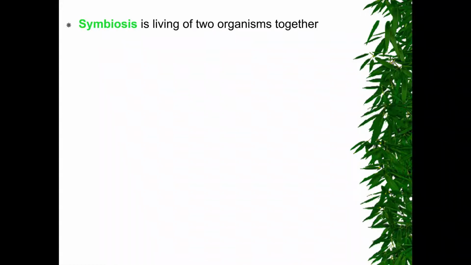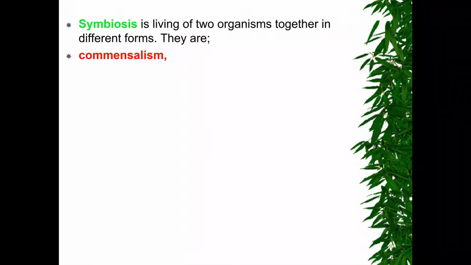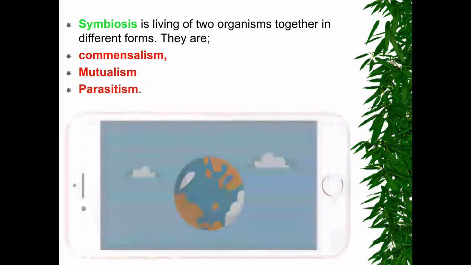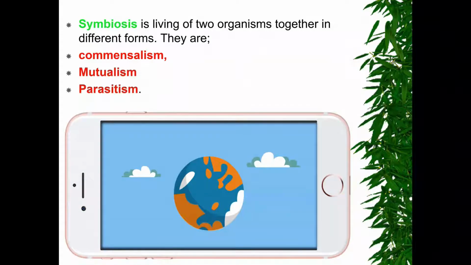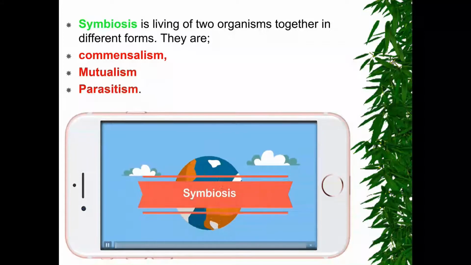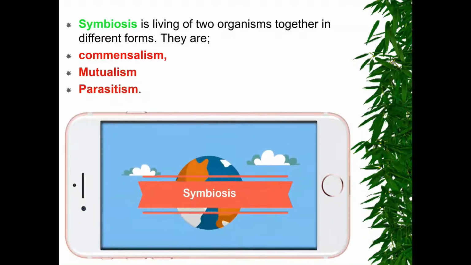Symbiosis is the living of two organisms together in different forms. They are commensalism, in which one organism benefits while the other organism is not affected. We're going to see some examples soon. Mutualism: both organisms benefit, so they live together and it's useful for both of them. Parasitism: living together where one organism benefits, but for the second one it is harmful. Symbiosis.